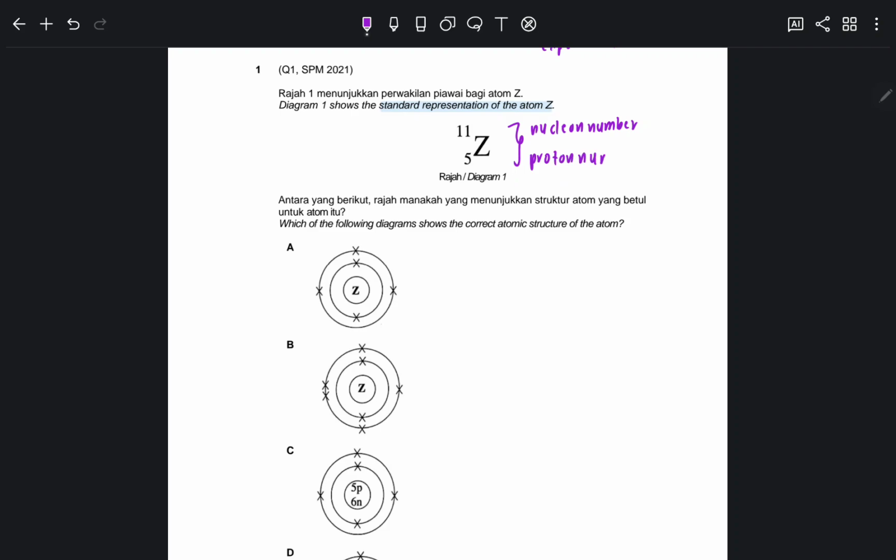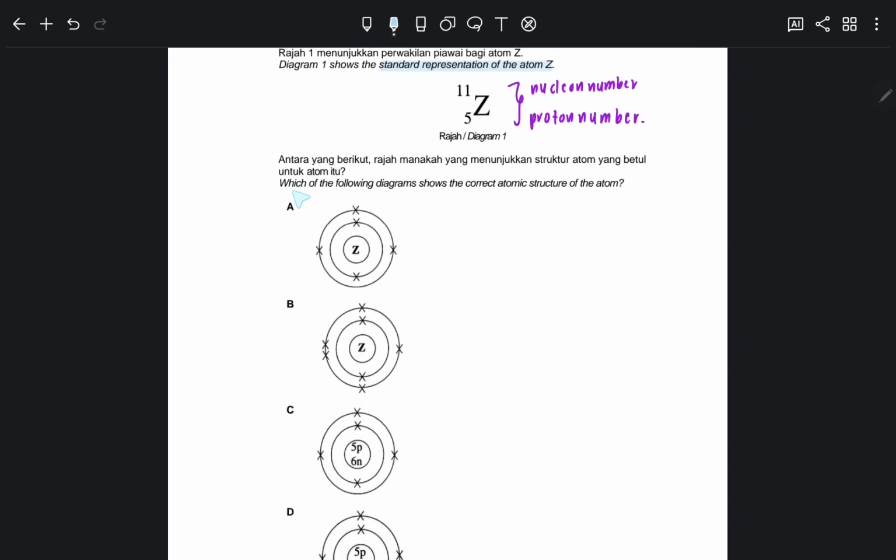And proton number. Most of the students have a problem identifying which one is proton number and nucleon number, because the way that we write the standard representation is totally vice versa with how it is in the periodic table. So remember, if you are asked to write a standard representation, usually the nucleon number would be at the top, and usually the upper number would be bigger than the lower number. So just remember that nombor atas is the nucleon number, the number at the bottom is the proton number. Okay, the first question is about which of the following diagrams shows the correct atomic structure.